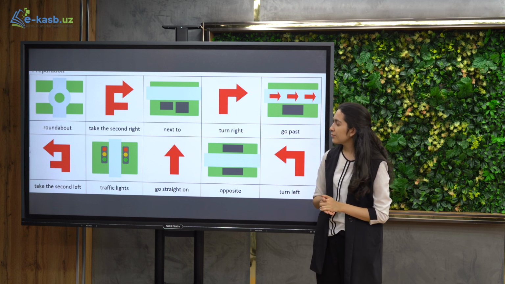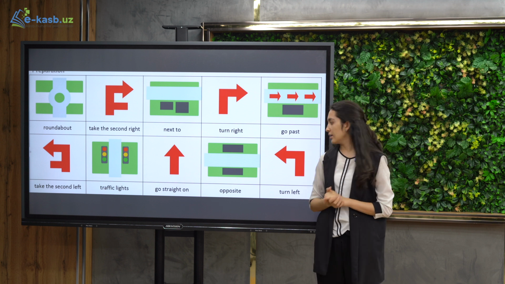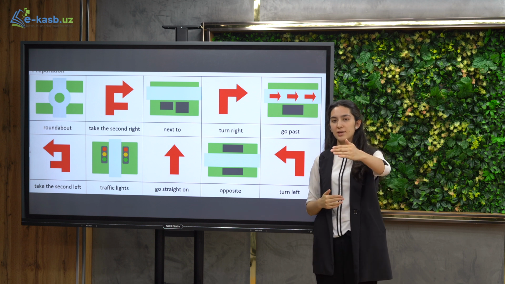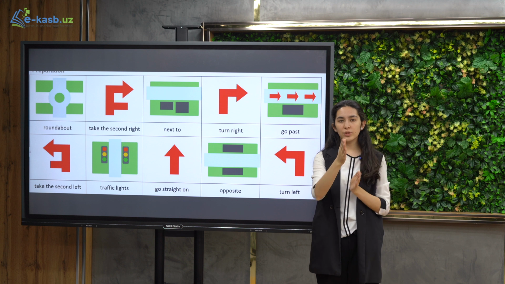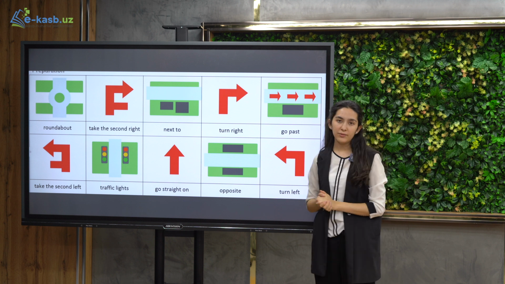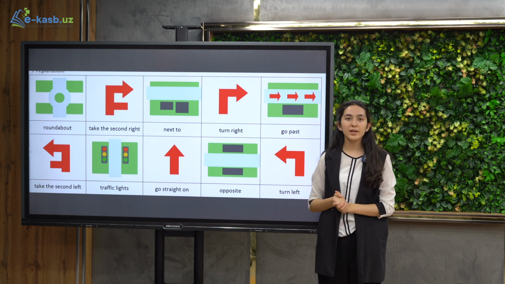Take the second left. Traffic lights, it means semaphore. Go straight on, to'g'riga keting. Opposite, this is qarama qarshi. In front of, bu yuzma-yuz. And the last one, turn left. So this is useful vocabulary which will help you to do the exercise.